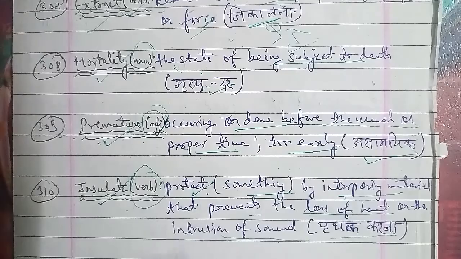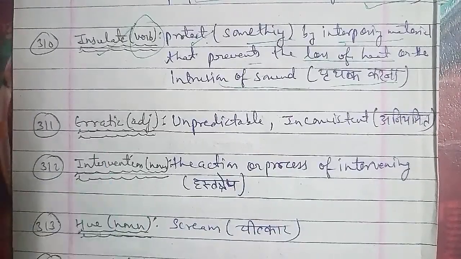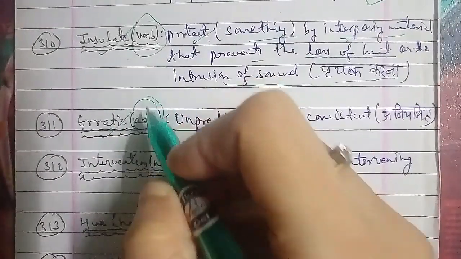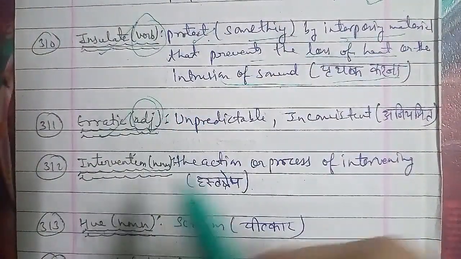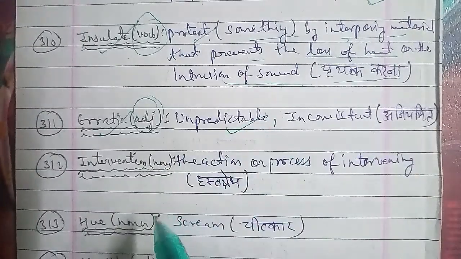Now moving on with the next one, that is 313, and that is hui. Hui is a word that is used as a noun, and the meaning of hui is scream. Scream करना, जिससे हम कहते हैं चीत्कार करना, पीटकार करना. So that is what scream is all about, and the word we are using there is hui.